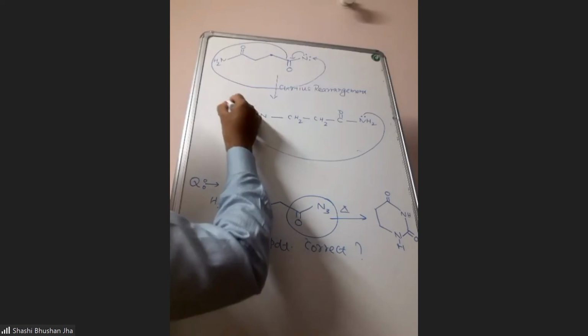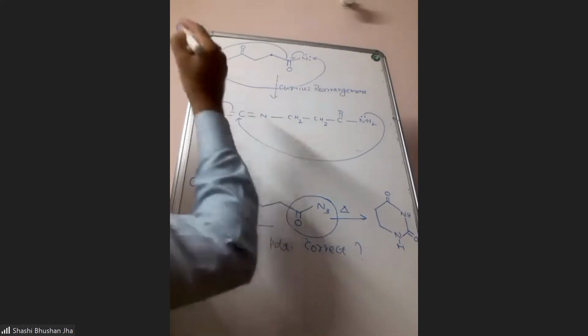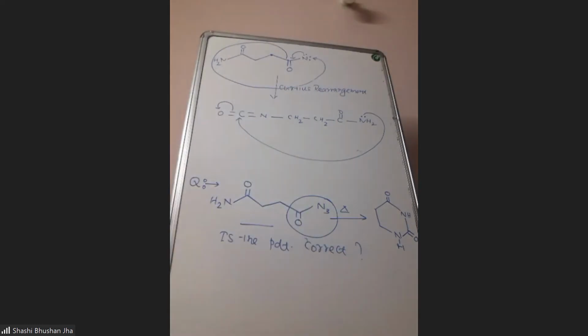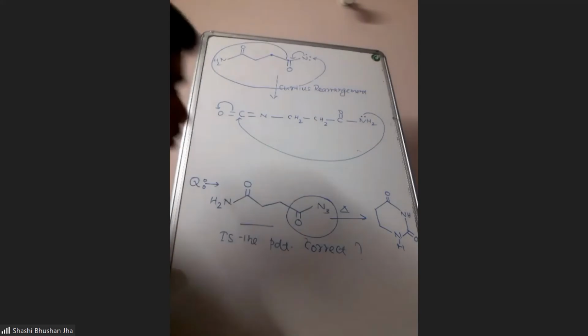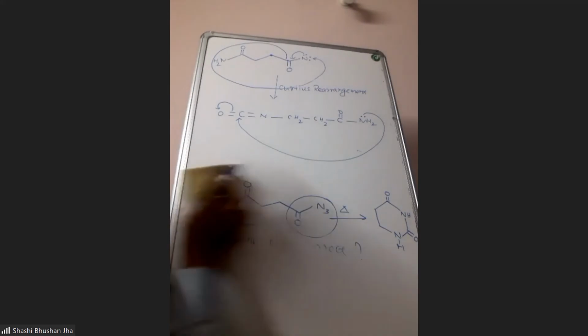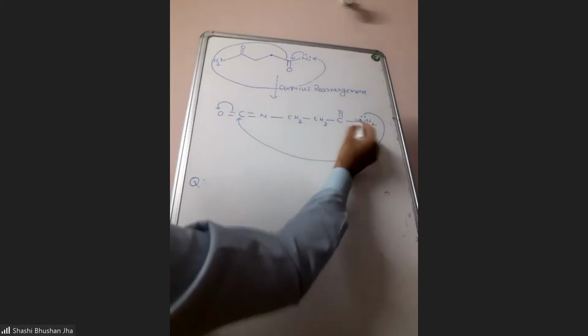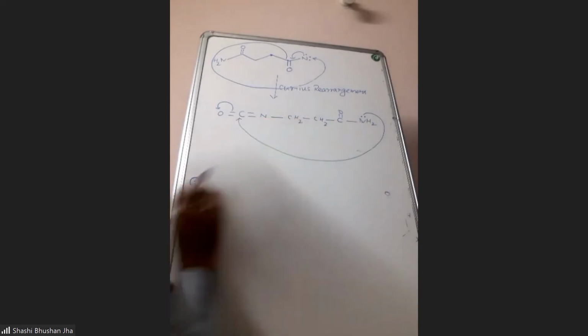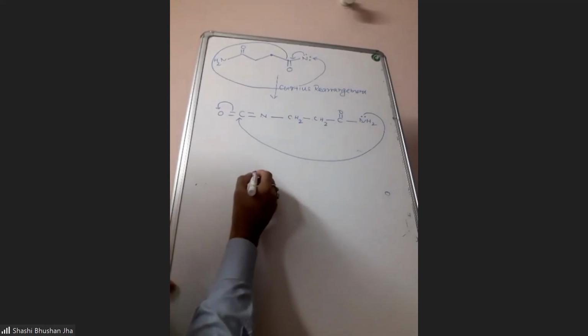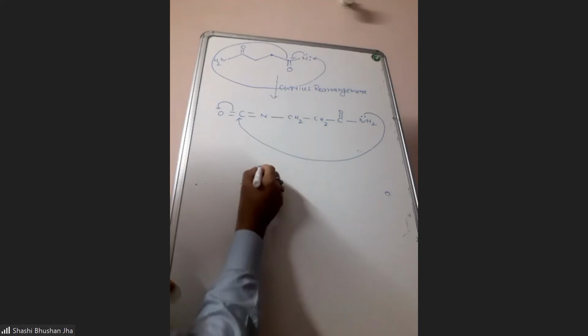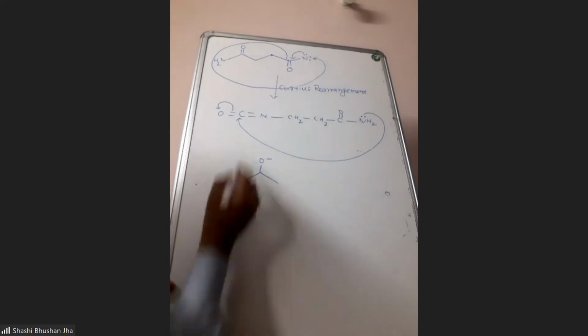Then the pi bond will move to oxygen. So you will get a cyclic system, and you're going to get a 1, 2, 3, 4, 5, 6 membered ring. This oxygen will have a negative charge.